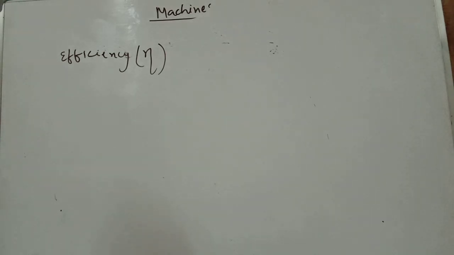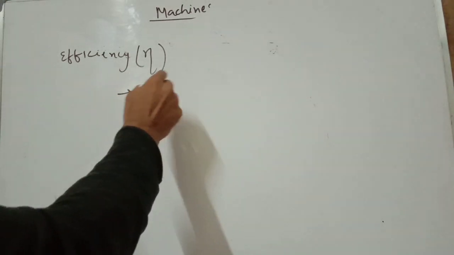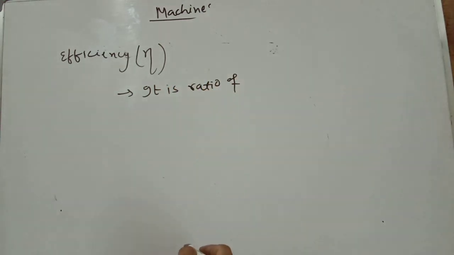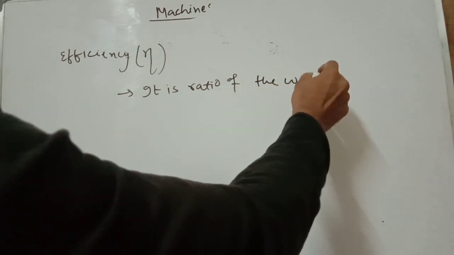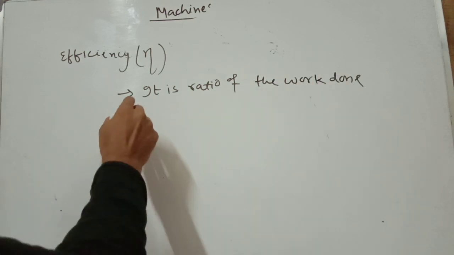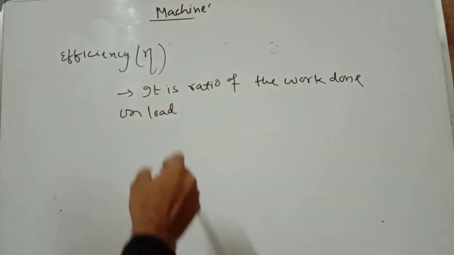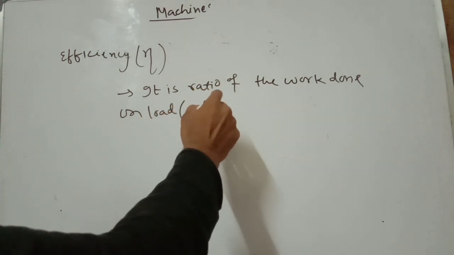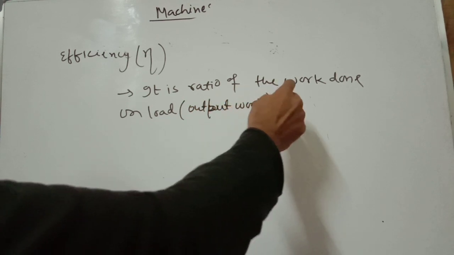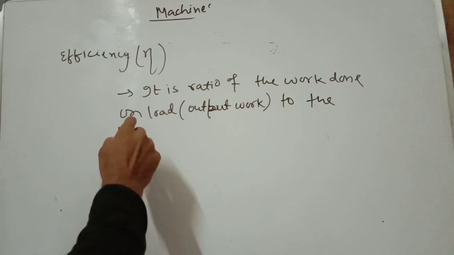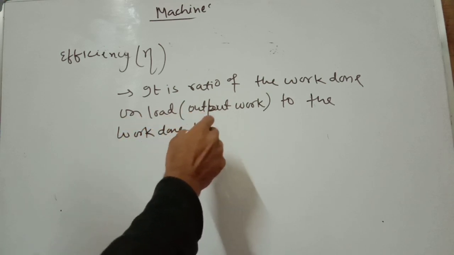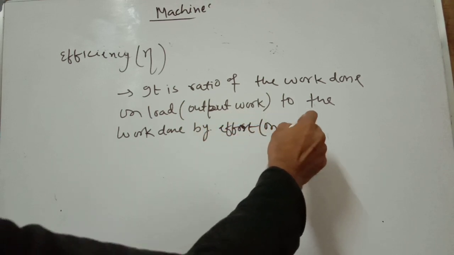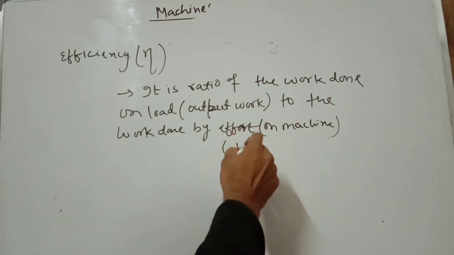Efficiency is defined as the ratio of the work done on the load by the machine, which is called output work, to the work done by the effort, that is on the machine, which is called input work.